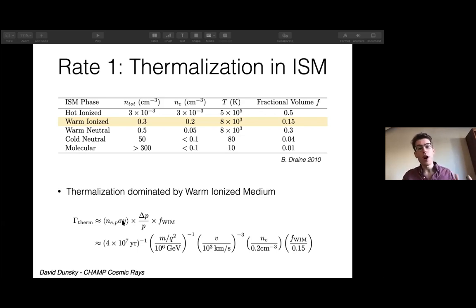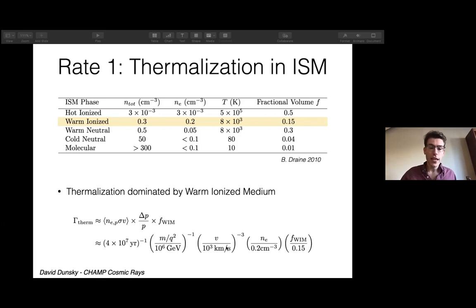Now, it turns out that the warm ionized medium actually dominates the thermalization rate for CHAMPs, just because it has the largest number density of electrons and filling volume. So for a typical CHAMP mass to charge ratio squared, m over q squared, of roughly 10^6 GeV, where q is in units of the electron charge, and a speed of roughly 10^3 kilometers a second, you may expect a thermalization rate of one every 40 million years. So that's the rough time scale for a CHAMP of this mass to charge ratio and speed to slow down.